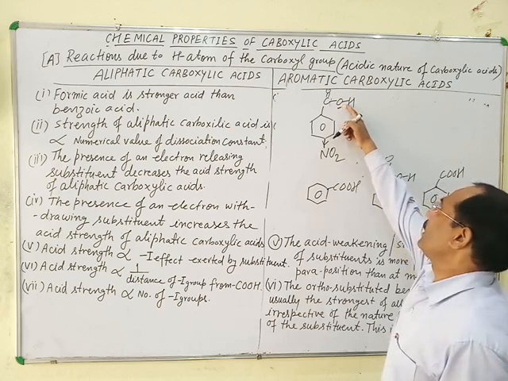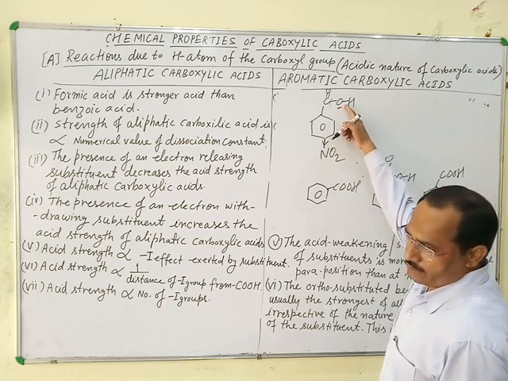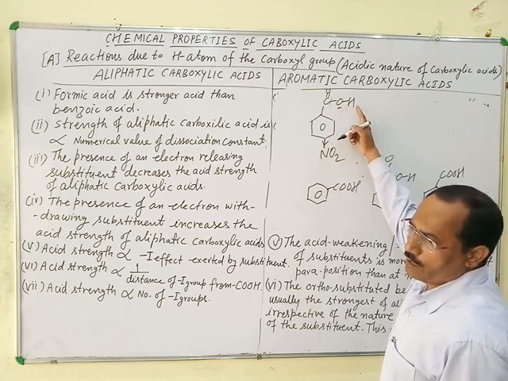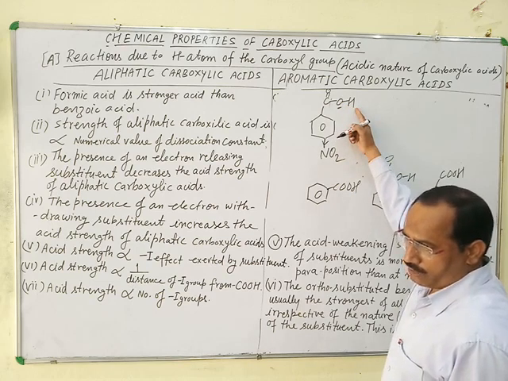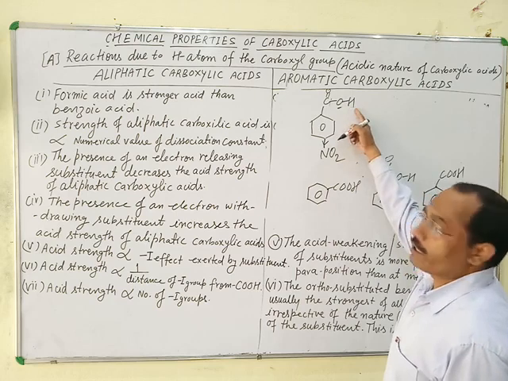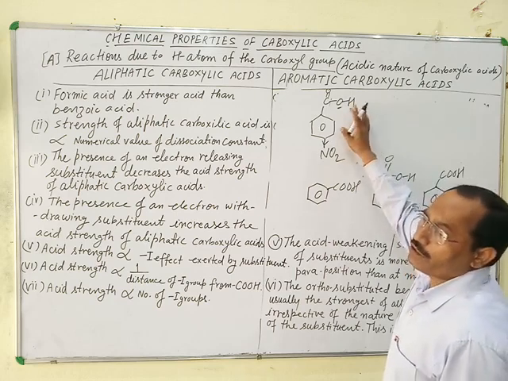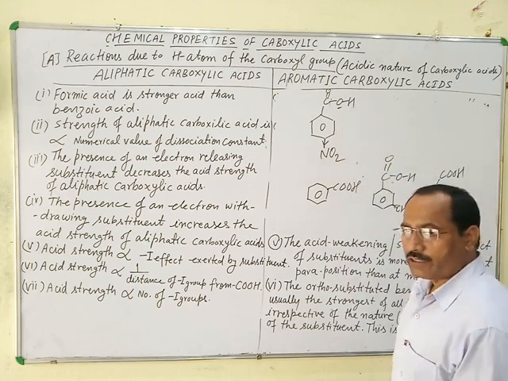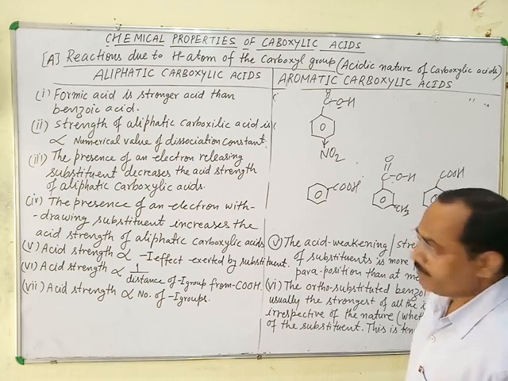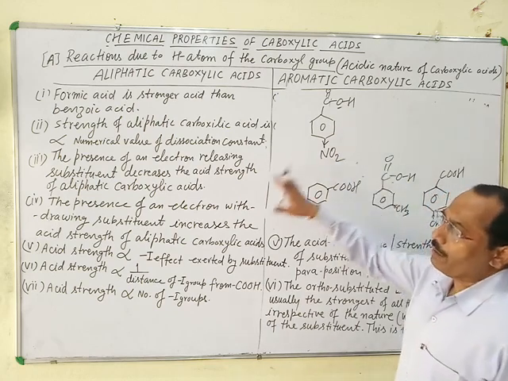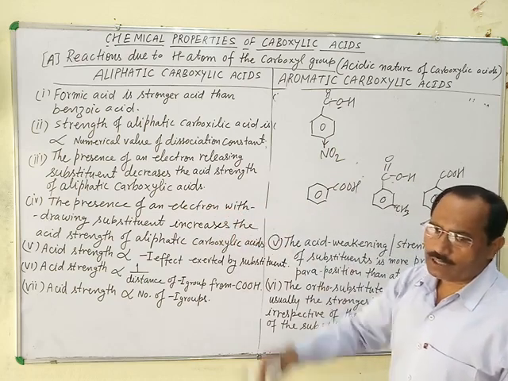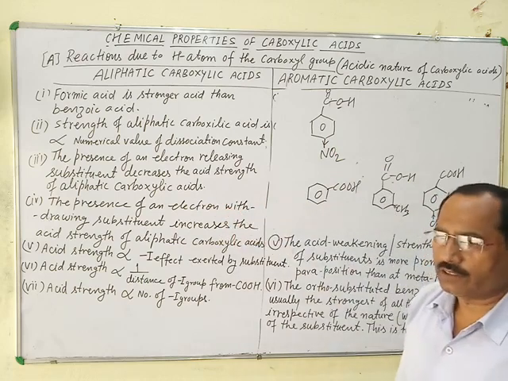That's why the polar nature of this bond increases, and hydrogen becomes more and more acidic and reactive. That's why the release of hydrogen as a proton increases. Hence, the acidic strength of carboxylic acid also increases. This explanation is applicable for both aliphatic as well as aromatic carboxylic acids.